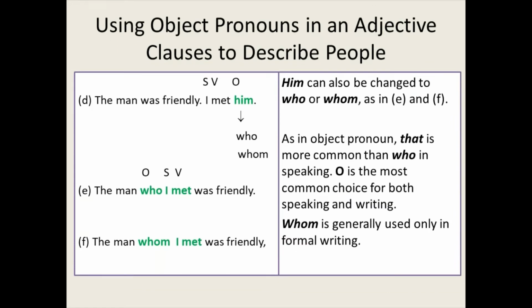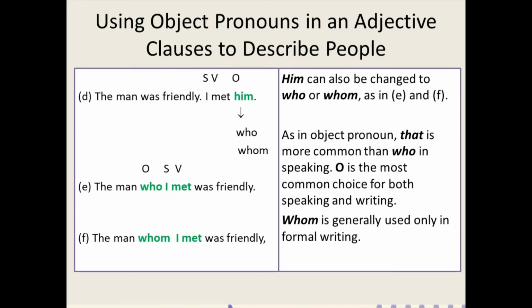Him can also be changed to who or whom, as we can see in E and F. From the man was friendly, I met him, we will change him into who or whom. So it will become the man who I met was friendly, or the man whom I met was friendly. As an object pronoun, that is more common than who in speaking. Whom is generally used only in formal English.